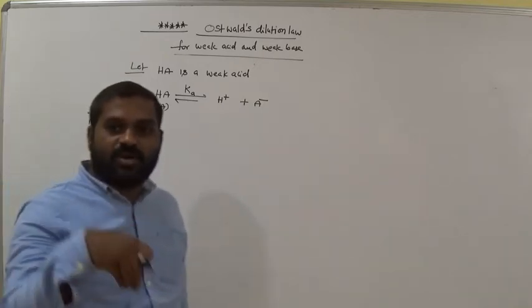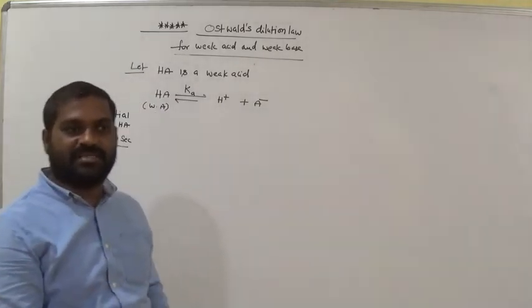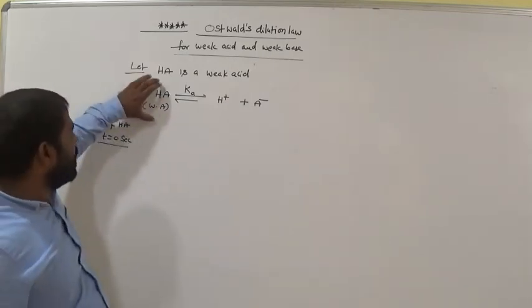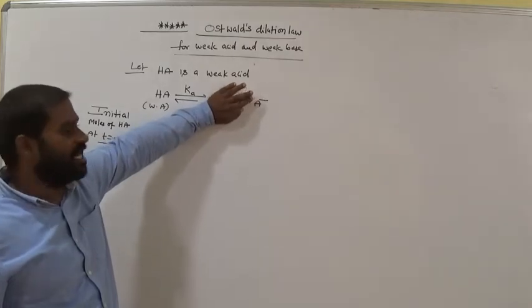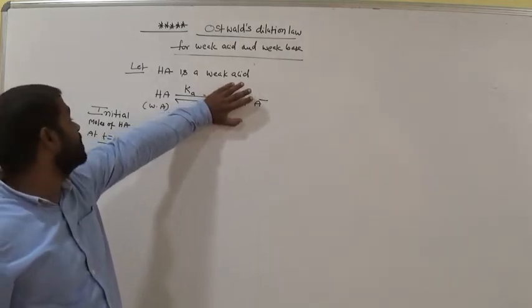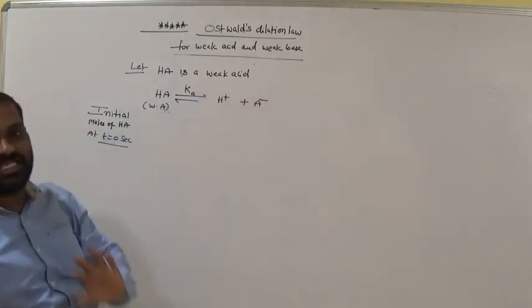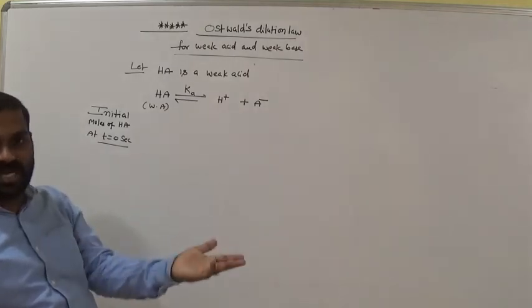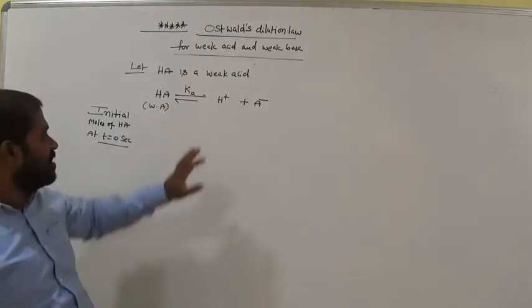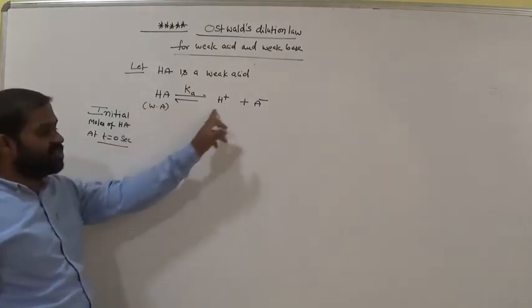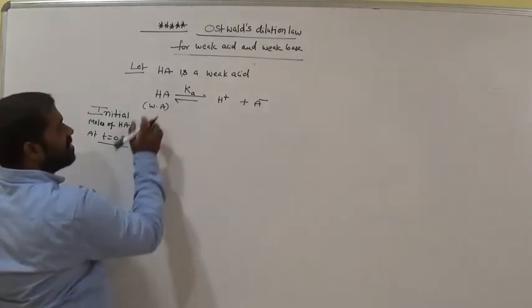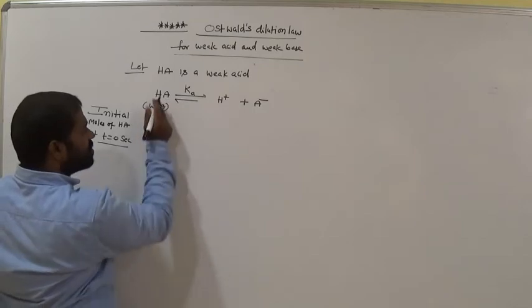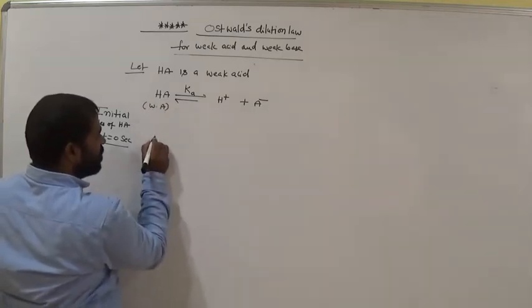That means at t equals 0 seconds there is no reaction. Here we take only HA, there is no dissociation. Initially there is no product. So at t equals 0 seconds, the number of moles of HA is 1 mole.